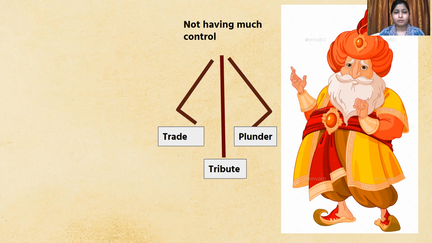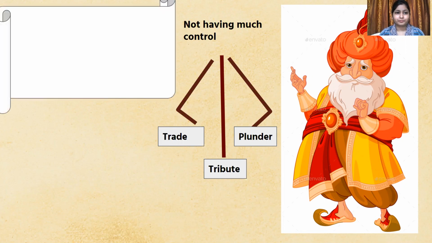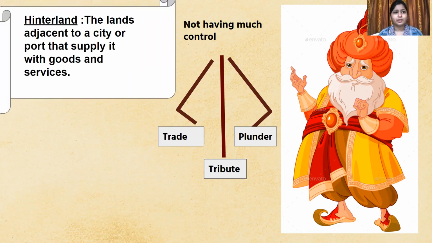So now let us see. Okay, as you can see, this is what I have said, that is what a hinterland is. And you know that in earlier times, the rulers or the kings did not have control over these hinterlands, and for that they were either dependent upon trade, that means buying and selling of goods from one place to another, or they were dependent upon tributes.